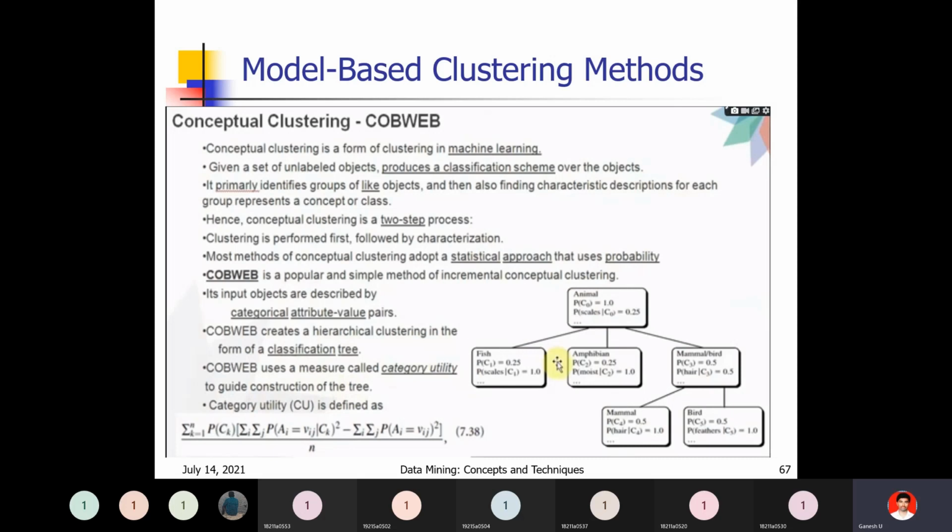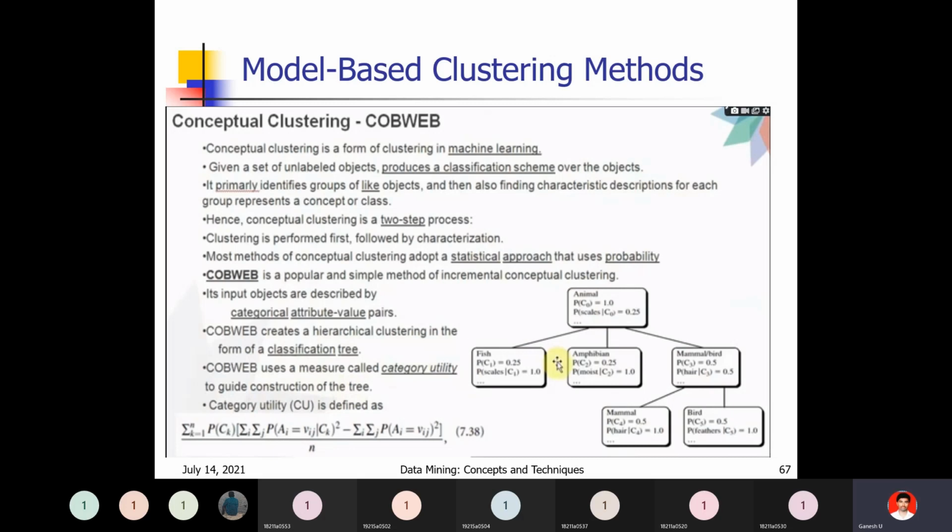It primarily identifies groups of like objects and then also finds characteristic descriptions for each group, where each group represents a concept or class. So based on the principal characteristics of the data, like objects we group into a cluster, and dislike objects we divide.